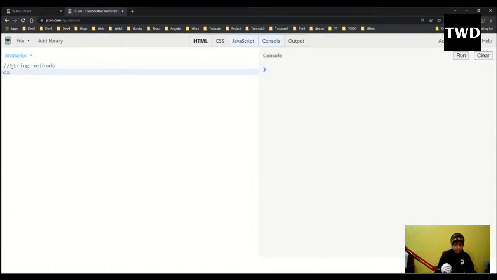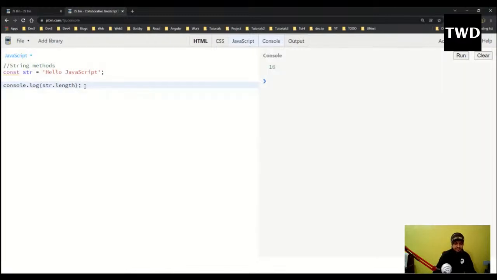Okay, so const str equal to Hello JavaScript is there. Then there are different string methods. Okay, console.log str.length is there. So it will give me the length of this string, which is 16.